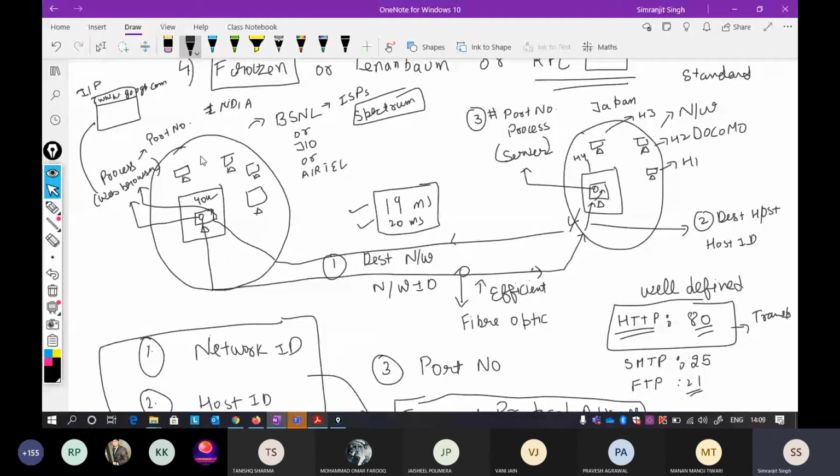Now there is something called DNS, the full form of which is domain name system, or sometimes domain name server. This domain name server contains all the IP addresses registered in any domain.